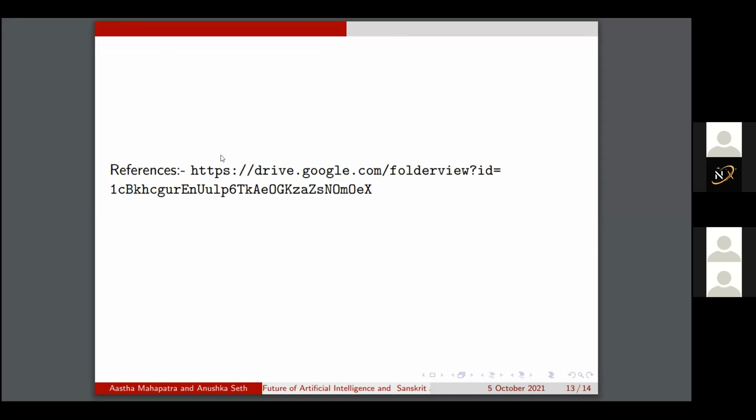I assume you've put it in the chat box, right? Yes. Right, let me just go over there. So the thing is, your references are supposed to tell you what you've referred to directly from, the published stuff. Now, in your Google folder, you have roughly 11 PDFs. In your reference section, it's always a good idea to cite these rather than just giving the folder. Don't put the folder link, right?